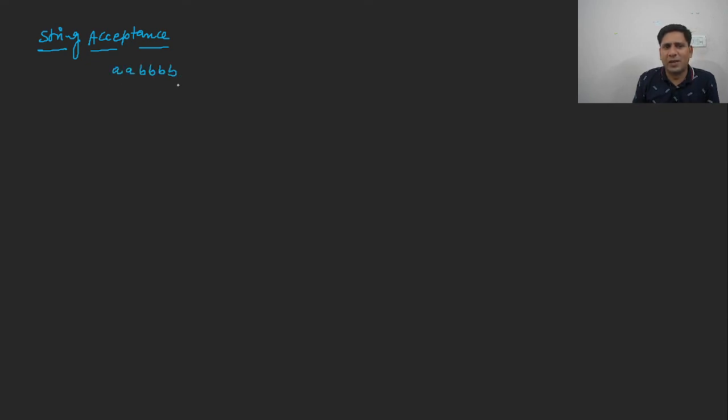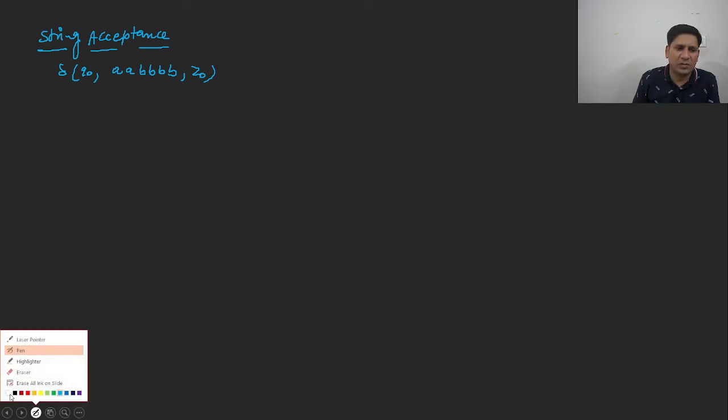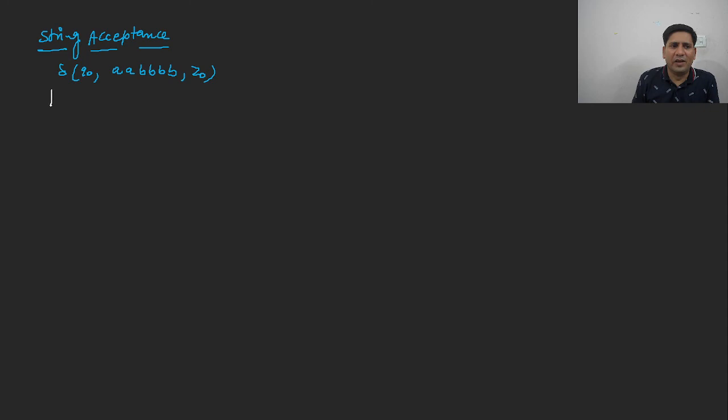We are having the similar string. We want to check whether this is accepted or not. Say this is delta. Q naught is the initial state. Z naught is the topmost symbol. So Z naught is representing the topmost symbol. Now let us understand. Q naught is the initial state, A is the input, Z naught is the topmost symbol.